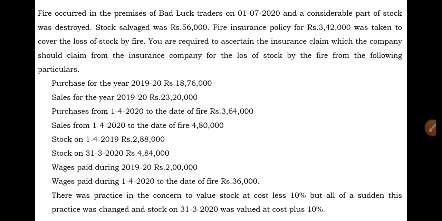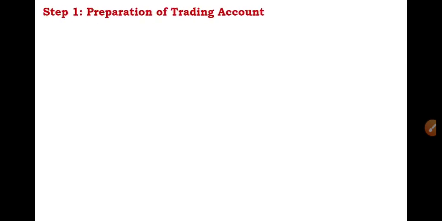Let us move on to the answer now. Let me explain step by step. See, as we know, we have totally 5 steps in fire insurance claims. Step number 1 is preparation of trading account. Step number 2, calculation of rate of gross profit.